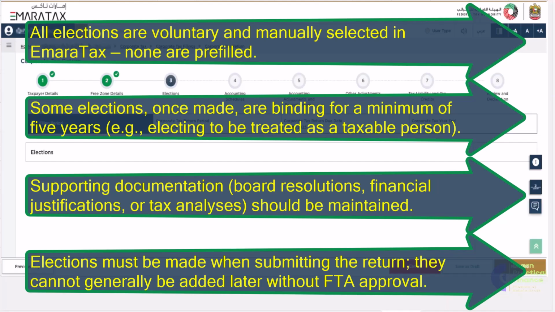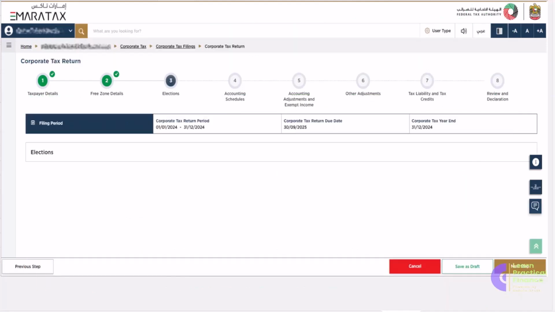Elections section is the most important and crucial section in the corporate tax return in UAE. So be careful before opting for any election. It should be clearly consistent with your company policies. Any blunder in this section will cost too much to the company management. After selecting all the elections relevant to your company's policy, you have to click on the next step. Congratulations, you have completed the election section.